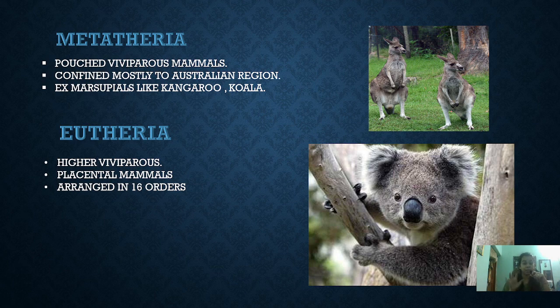These metatherians are mainly confined to a particular region, the Australian region. Moving to the Eutheria, these are the higher viviparous animals, the placental mammals. In the Metatheria, the placentas are not well developed. In the Eutheria, the placentas are well developed, and under this Eutheria 16 orders are present, which we are going to discuss one by one.